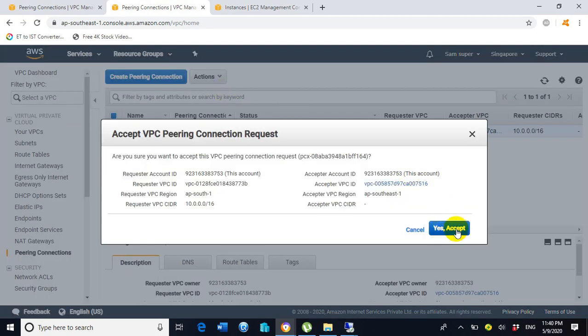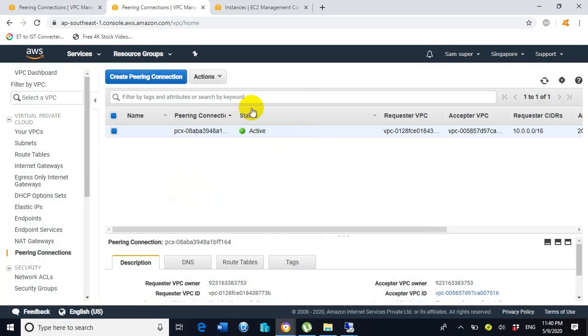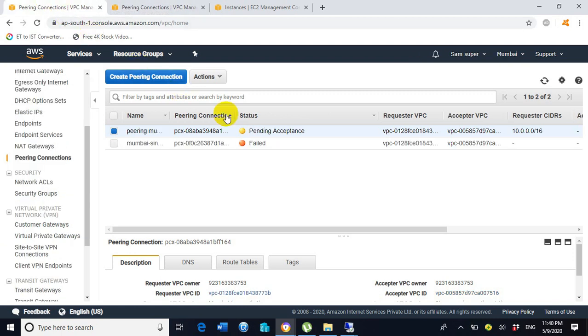Click on yes, accept, close it. Now you can see here the status has been changed to active. So this is showing inside the Singapore region, and let's see what is the status inside the Mumbai region for the peering. So go to the other tab of the same browser, and here it is still showing pending acceptance.